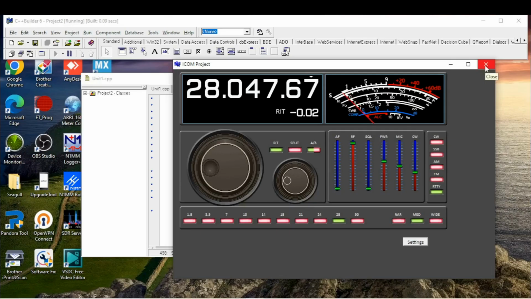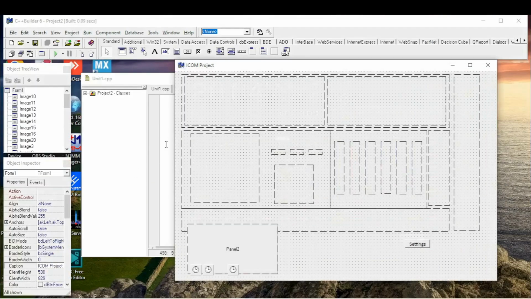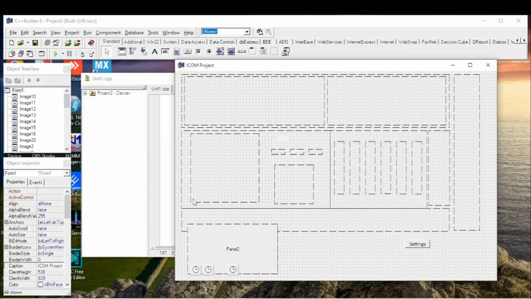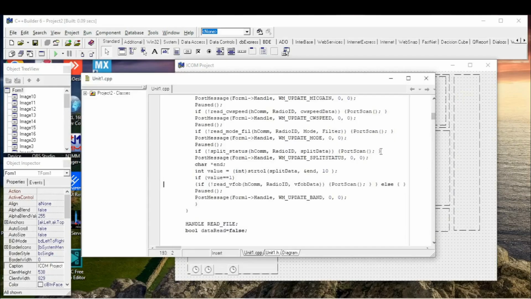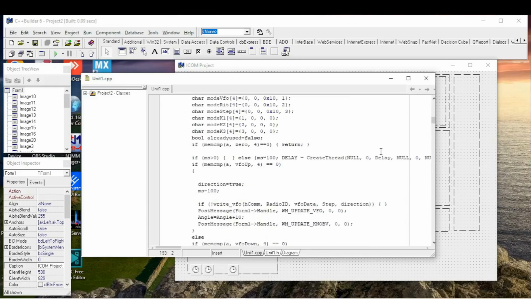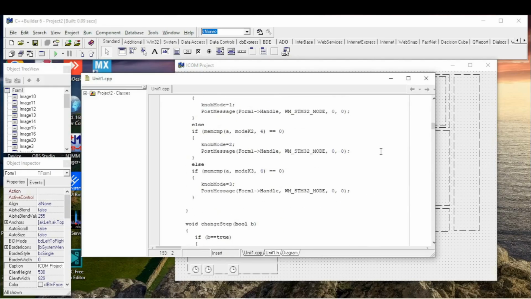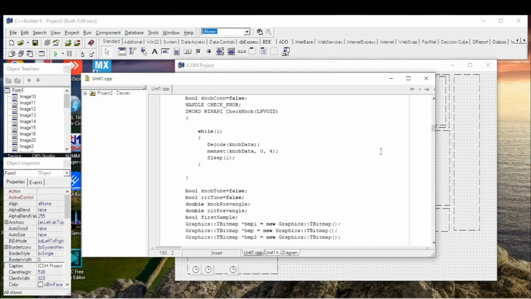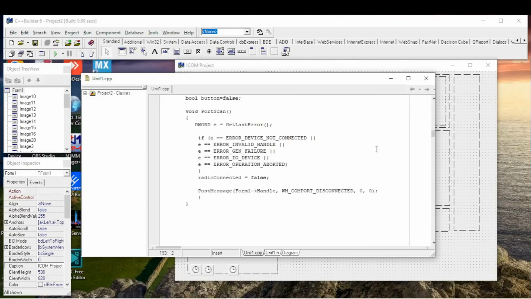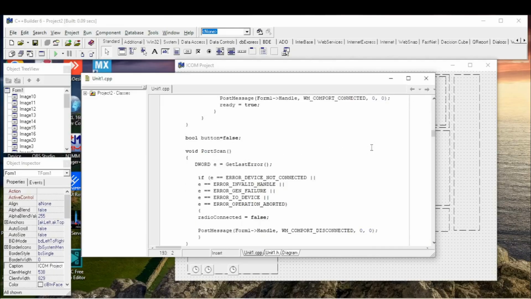Okay, so let me show you what I did, the functions. So I added function to scan the port. Let me show you this function.